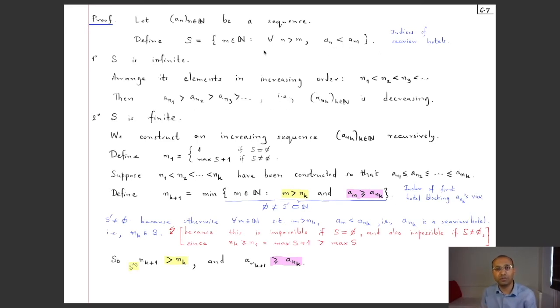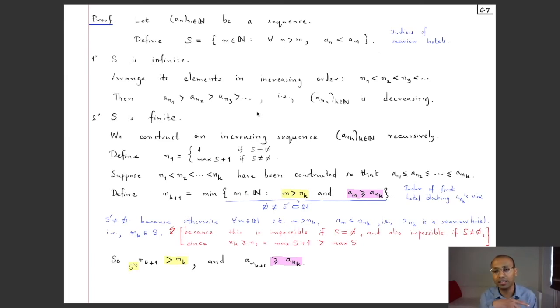So because of the way this set is defined, and when you have these terms in the set, you automatically get this chain of inequalities. So exactly as before, we get a decreasing sequence. What happens if S is finite? Well, in that case, we will construct an increasing sequence.